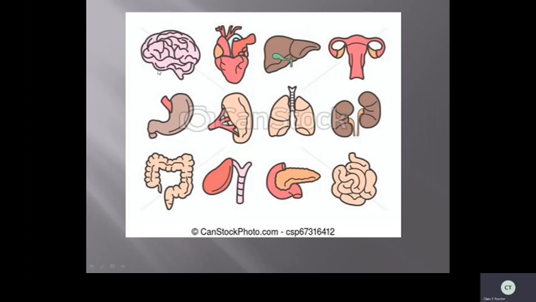This is a brain. This is a heart. This is a liver. Okay. And this is a stomach. These are the lungs. These are the kidneys. Okay. This is a pancreas, I think so. And this is the large intestine. And this is a gallbladder, and this is the small intestine.